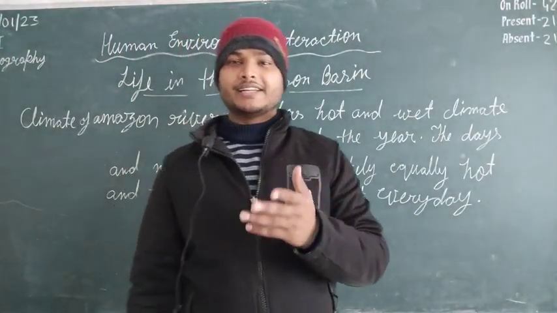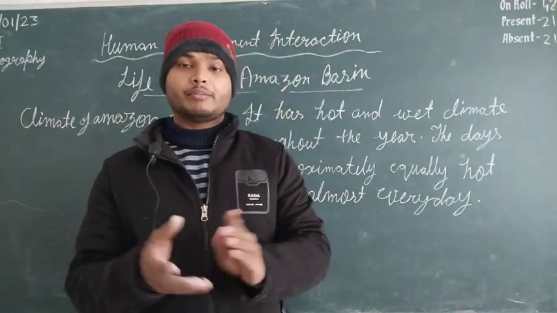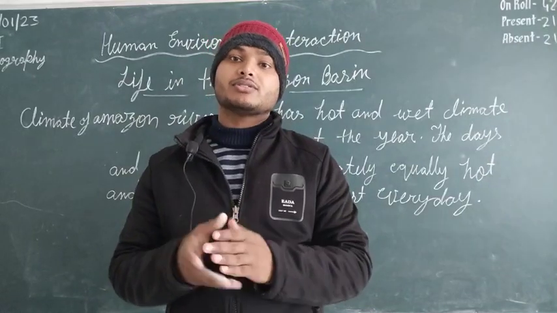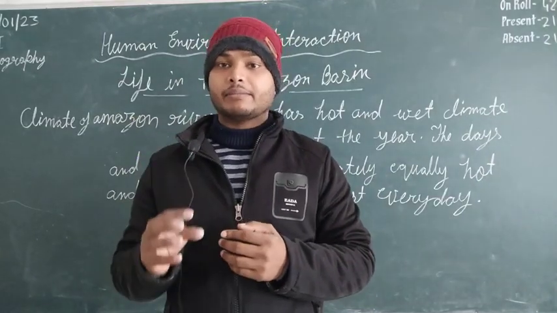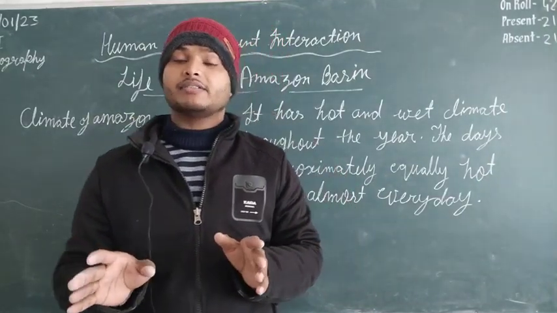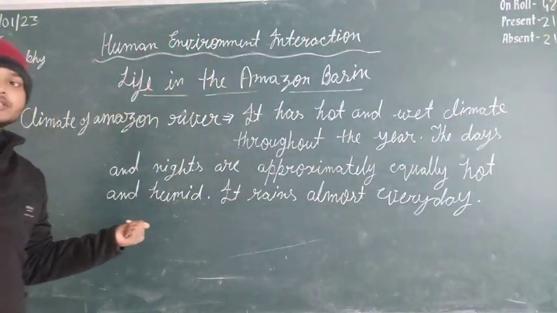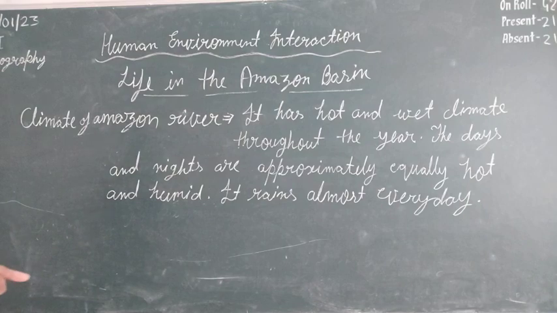We know that in the equatorial region there will be a lot of evaporation and a lot of moisture, which is why this Amazon basin, this Amazon River, gets rain every time. It is not fixed, and there can be rain whenever. I hope this point is also clear. You just take a screenshot and complete your homework accordingly.